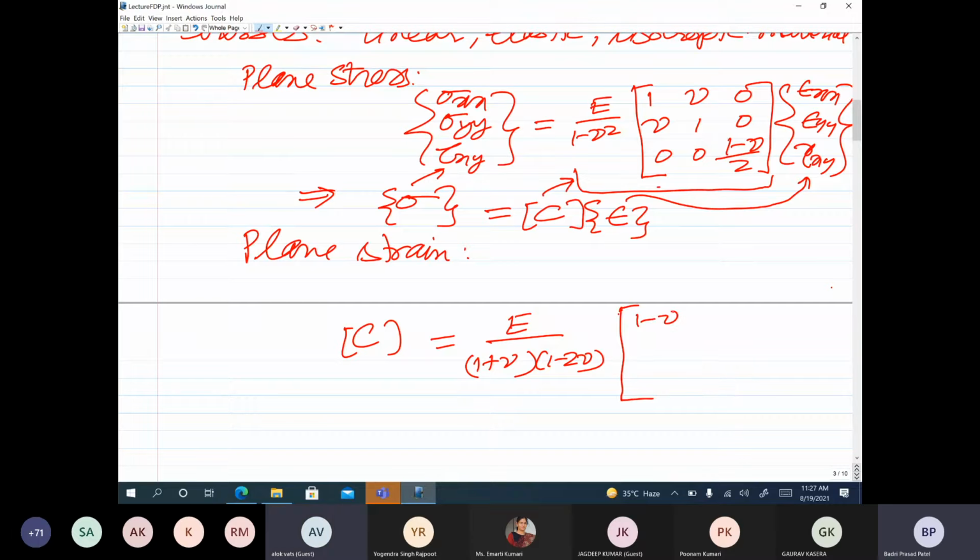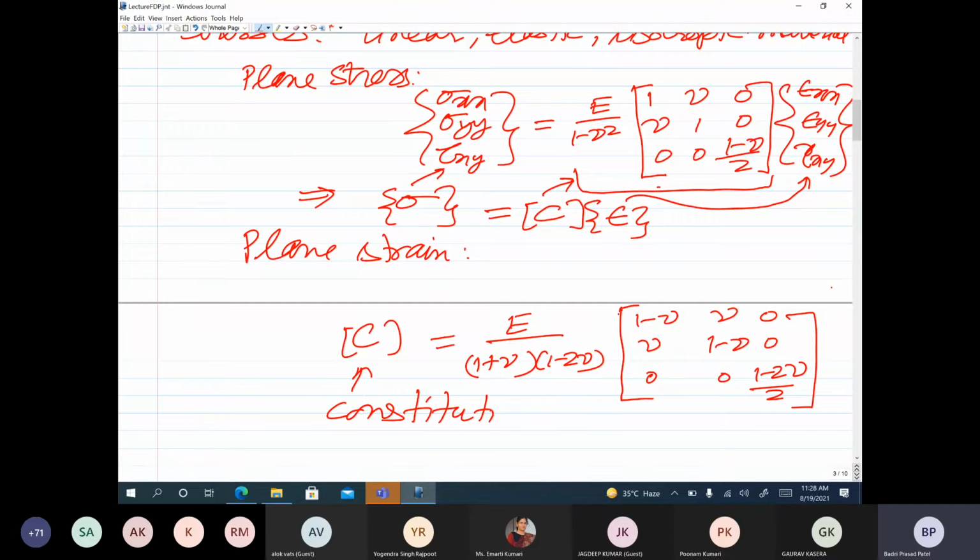So this is 1 minus nu, nu, 0; nu, 1 minus nu, 0; 0, 0, 1 minus 2 nu by 2. So this is basically the constitutive matrix.